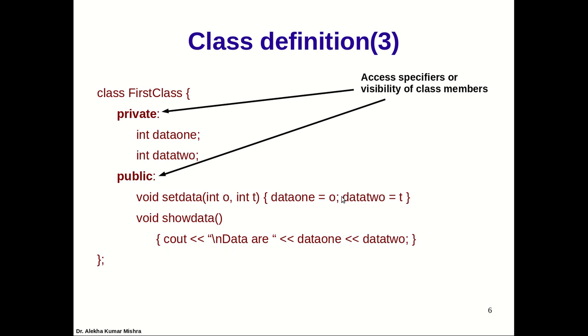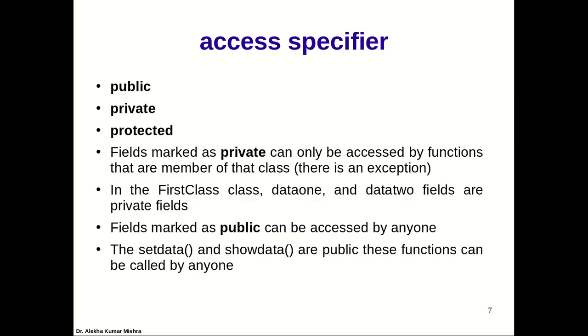Now what are these public and private? They are access specifiers, also known as the visibility of class members. When you say visibility, it means accessibility. There are three types of access specifier in C++, that is public, private and protected. The fields that are marked private can be accessed only via the functions that are members of the class.